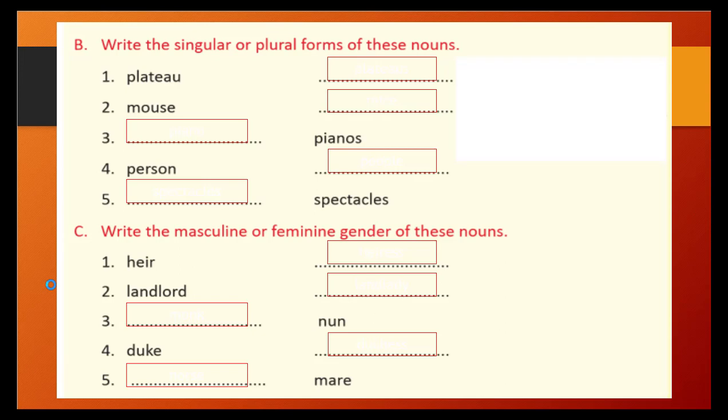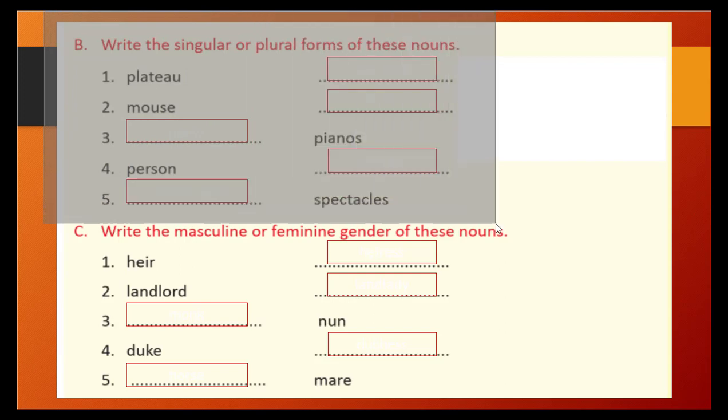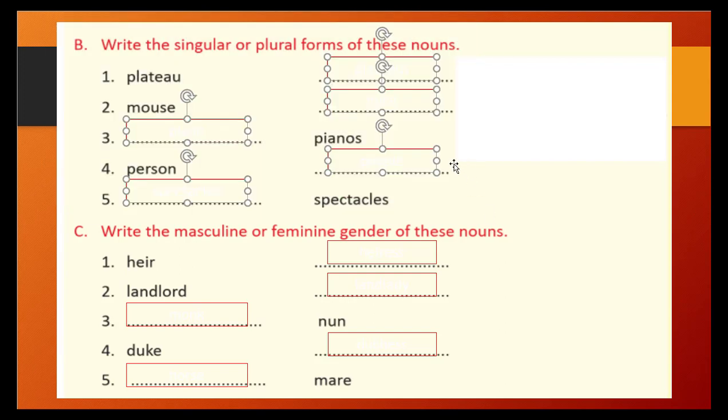Write the singular or plural form of this noun. First column is singular, second is plural. Whichever is given, we need to write the other. If singular is given, write plural, or if plural is given, write singular. Plateau, plural is plateaus. Mouse, plural is mice. Piano, singular is piano. Person, plural is people. And spectacles, singular is spectacles. Correct? This one we have already done, so this is the answer.